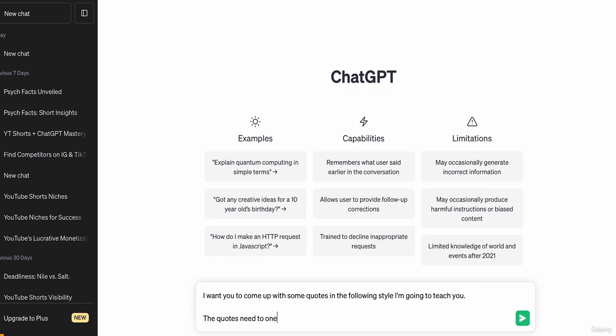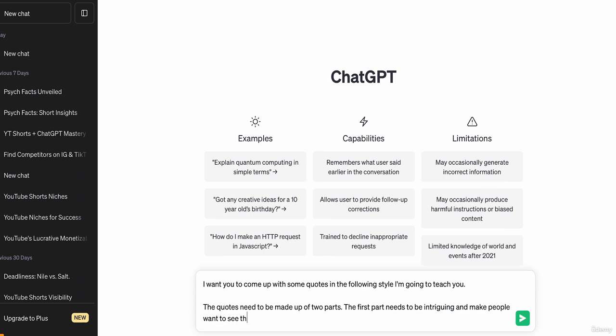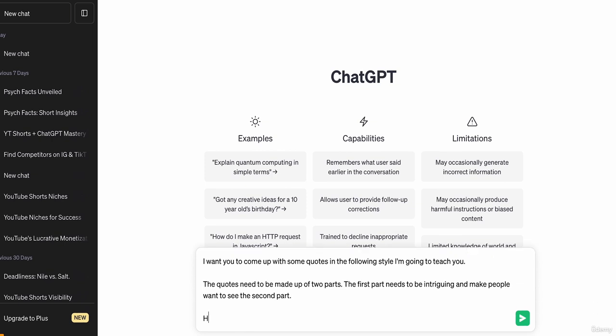The first part is going to be enticing, really intriguing, and then the second part is going to finish it off. So the first part is going to be the hook, and then the second part is going to be the rest of the fact. After we do this, we also need to show ChatGPT some examples.